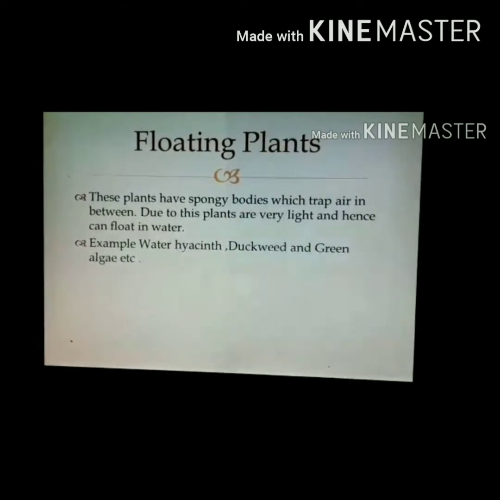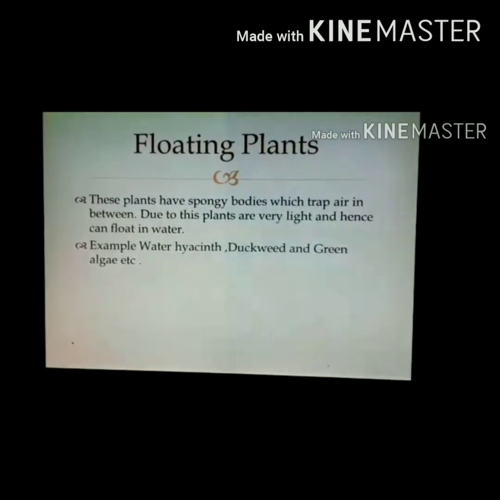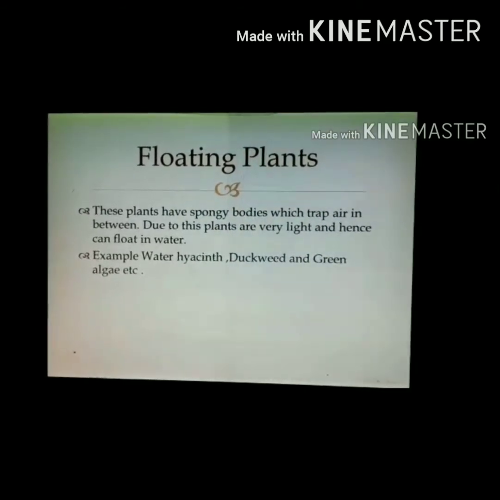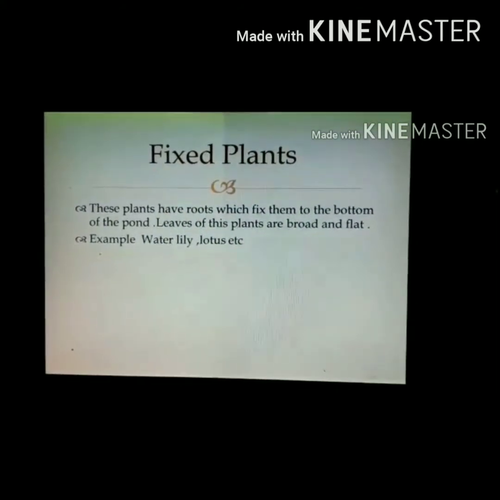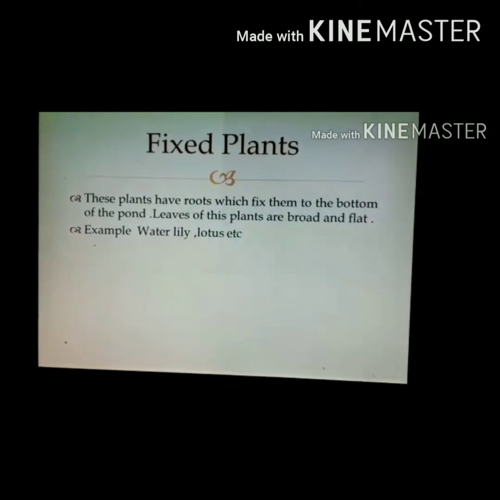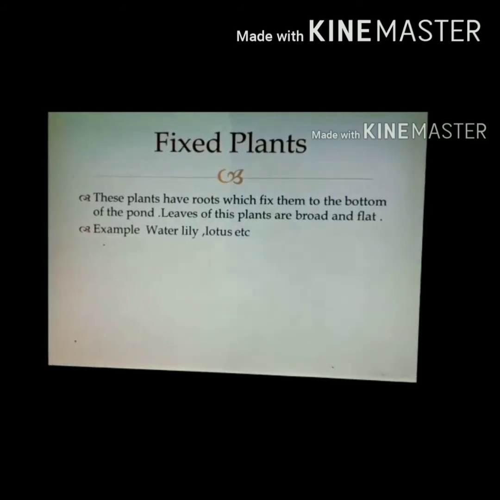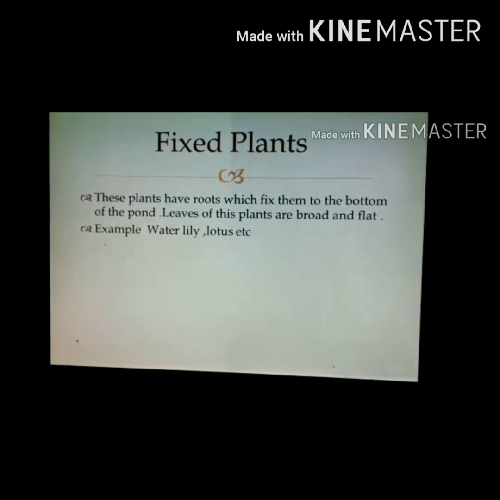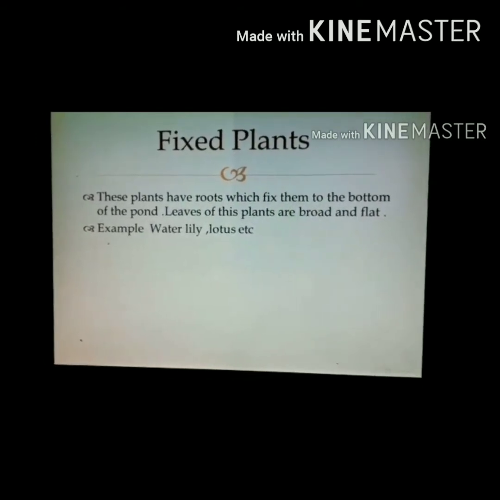Some of the examples of floating plants are water hyacinth, duckweed and green algae. Now moving on, the second type of aquatic plant is the fixed plant. These plants have roots which fix them to the bottom of the pond. Leaves of these plants are broad and flat. Some of the examples shown over here are water lily and lotus.